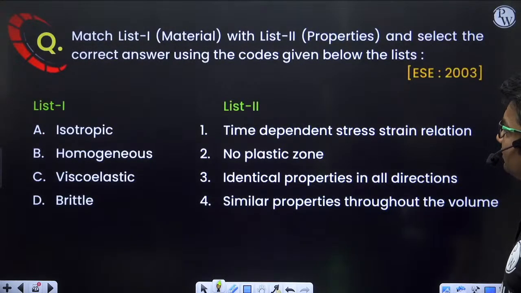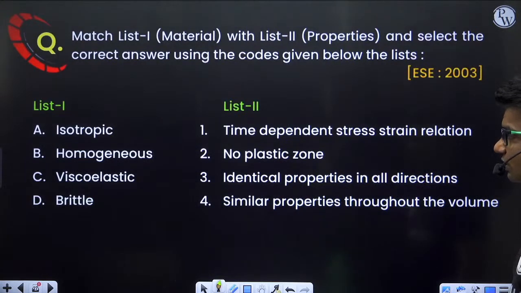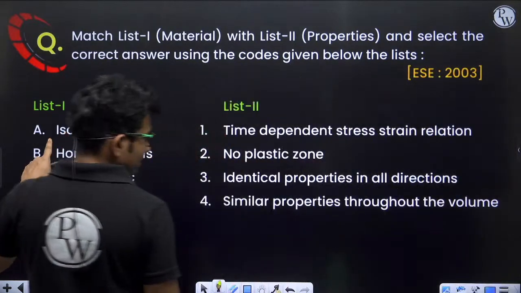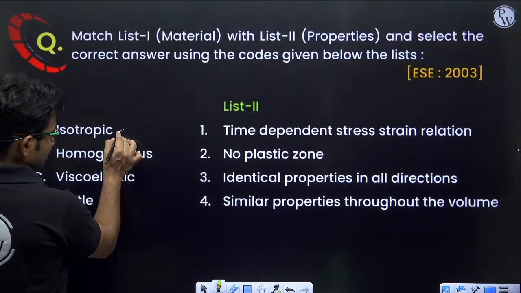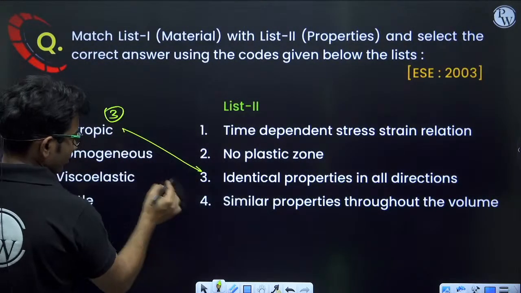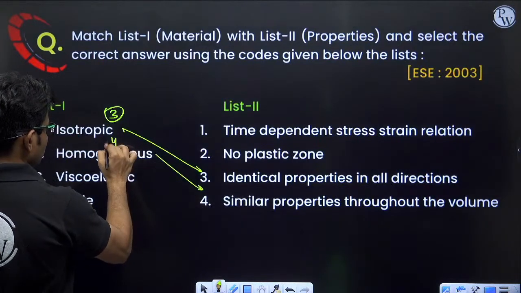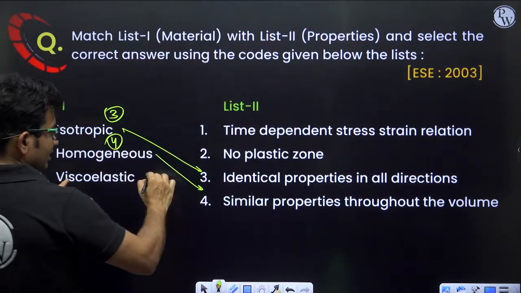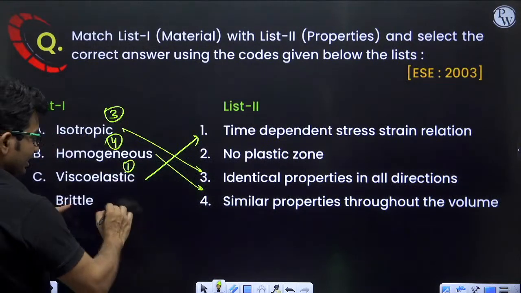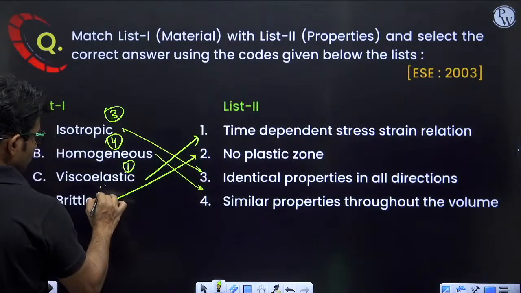Match list 1 with list 2 and select the correct answer using the codes given below the list. Isotropic material means identical properties in all the directions, so 3. Homogeneous material, similar properties throughout the volume, 4. Viscoelastic material, time dependent stress strain relation, 1. Brittle material, no plastic zone, 2.